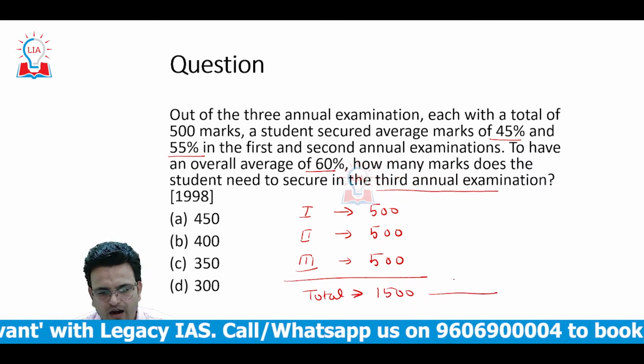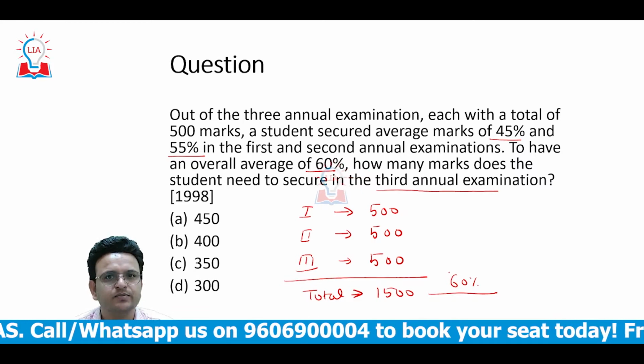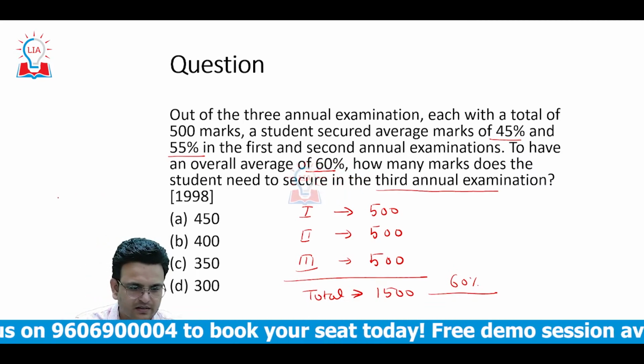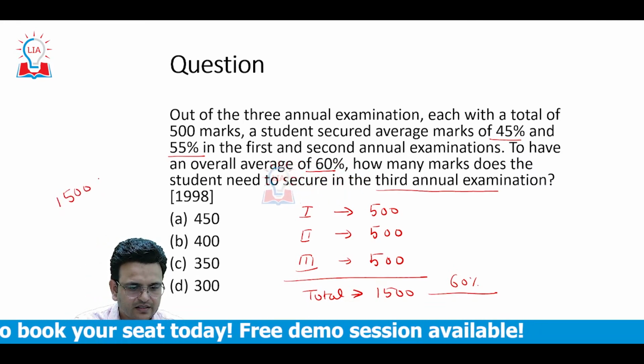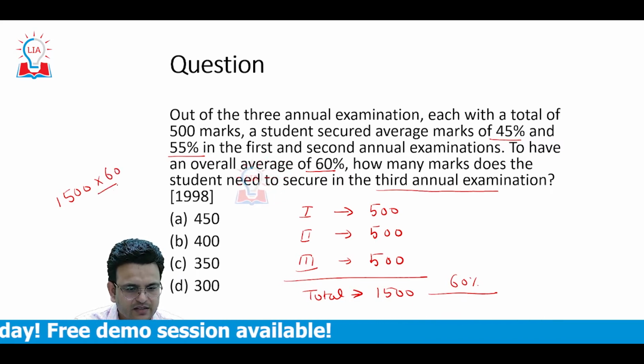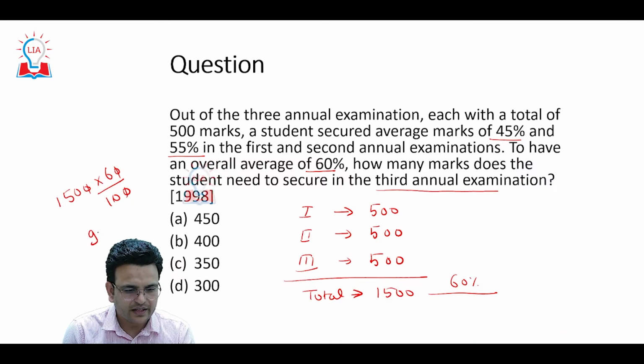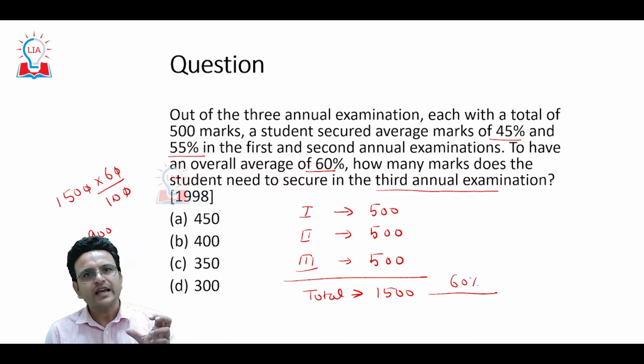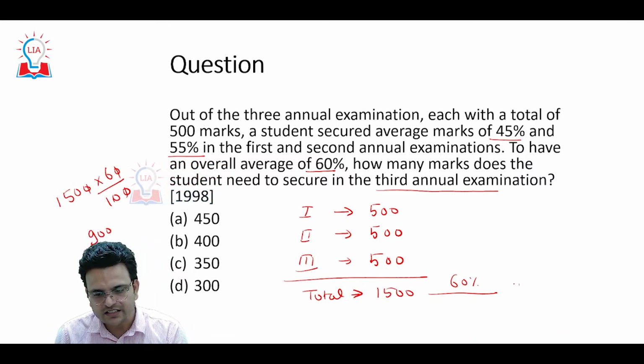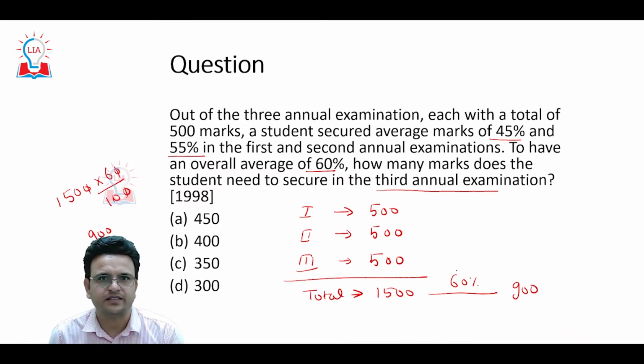How many marks does he need to get 60%? We have to get 60% of 1500, which will be around 900. So 900 marks is what that person needs to get 60% overall.